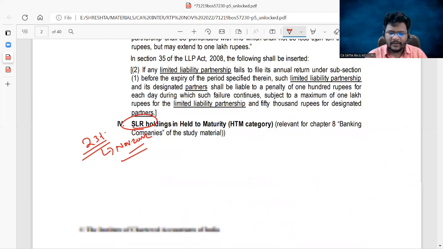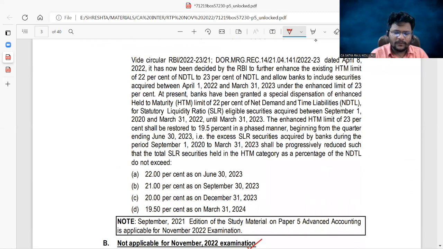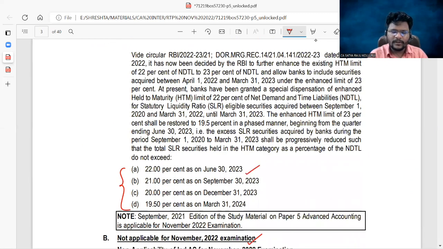The reason is they have already given the SLRs for all the future years, decreasing by 1% each time, and finally to 0.5 percent by March 31st, 2024.